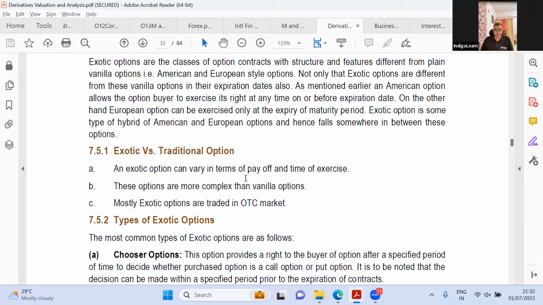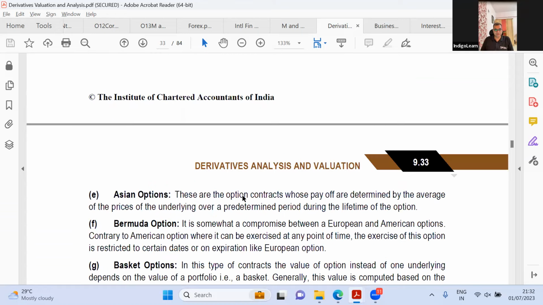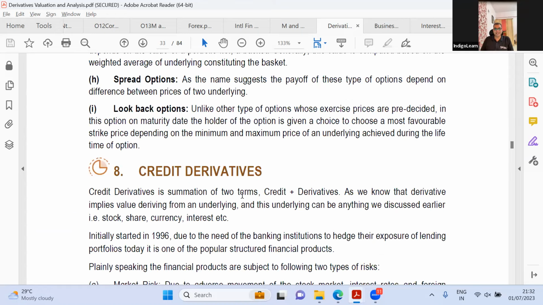Exotic versus traditional option. This is something new. Barrier options, binary options, Asian options. Okay, they've explained them again, theoretical aspect, guys. I mean, this is very unfair. They should have actually done a proper explanation of what these options are, how they work, and all of that. Giving payoff charts or payoff diagrams would have been helpful.